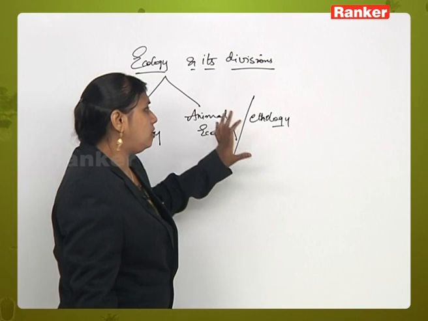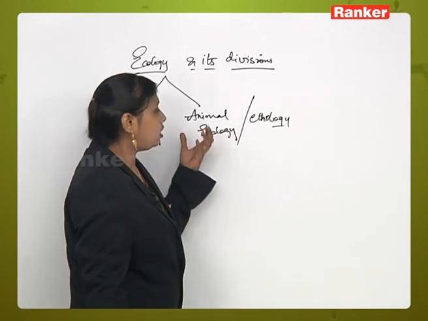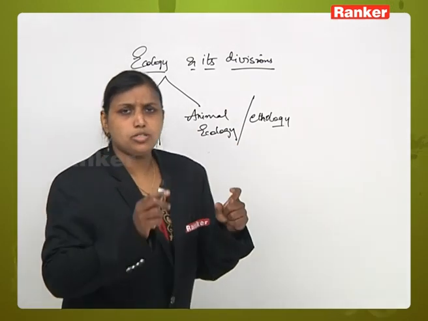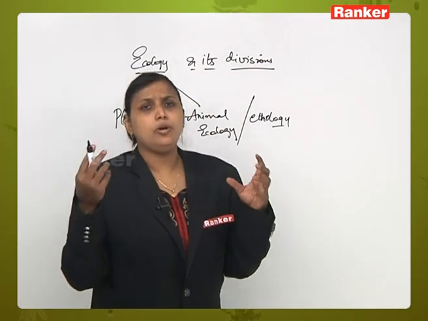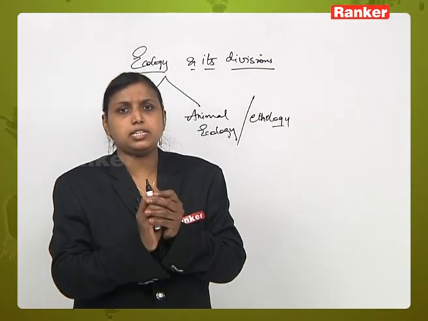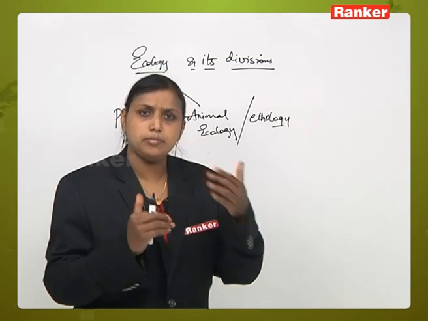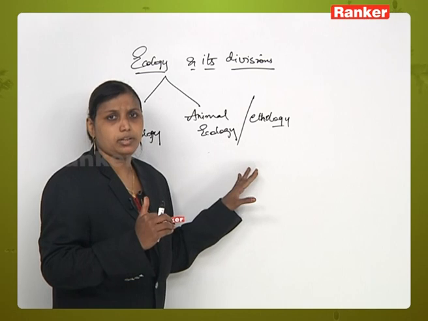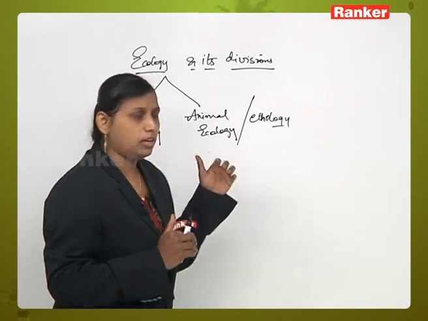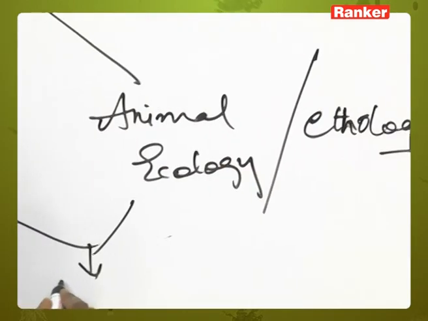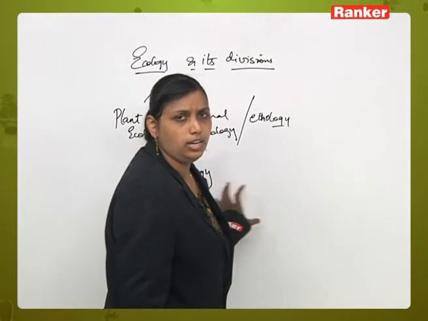So what happened at the end of the day, as further development produced advancement in ecology, they discussed further and said that there is no need to study animal ecology and plant ecology separately, because both animals and plants are components of nature. They are directly or indirectly associated with each other, and both have a more or less similar relationship with environmental factors. So instead of studying plant ecology or animal ecology separately, now both are clubbed together and studied together in the chapter called ecology. So we are not studying plant or animal ecology separately in detail, alright.